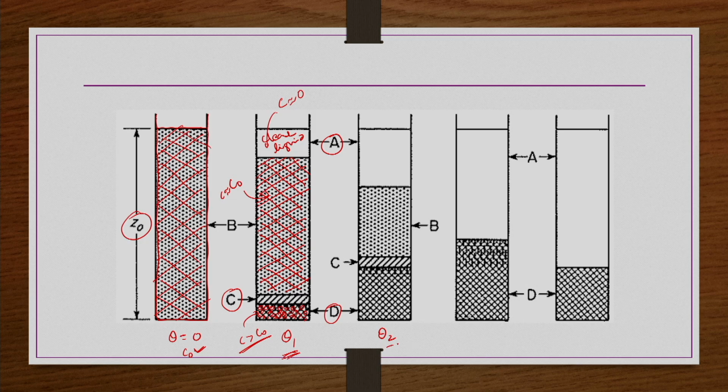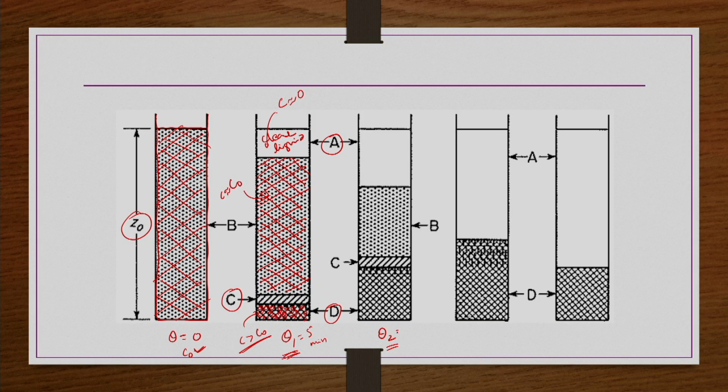If you further increase the settling time to theta 2, let us say 10 minutes, for example you allow another 5 minutes to settle, then you can see the clear liquid zone A, its size is increasing. Similarly, the sludge forming at the bottom, zone D, its thickness is also increasing.